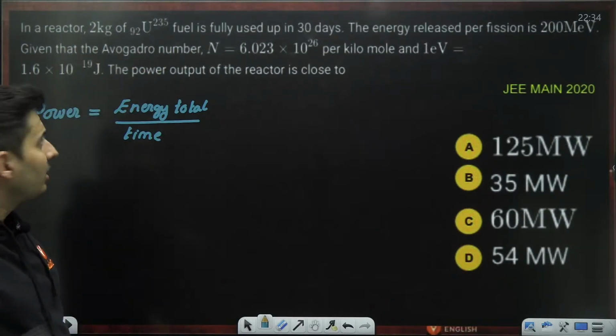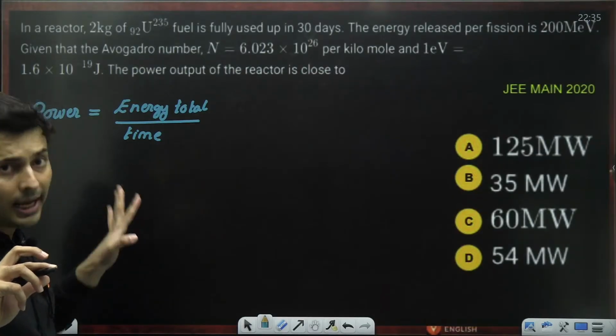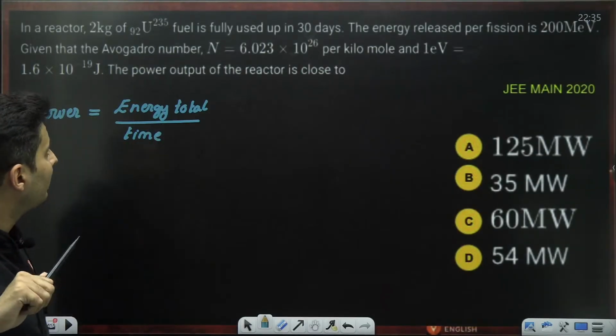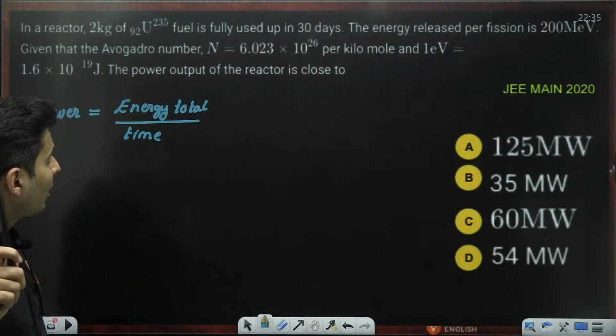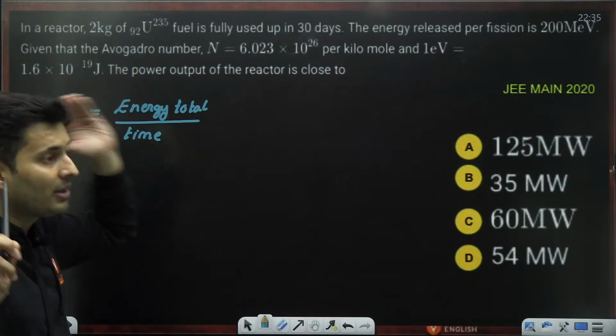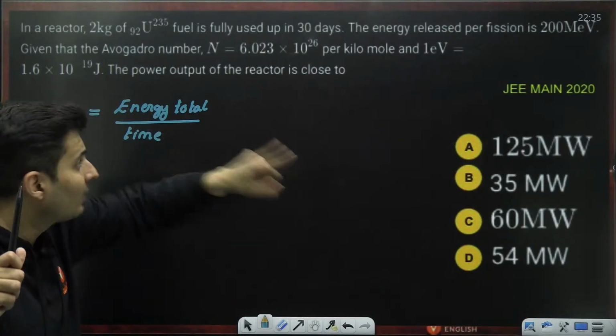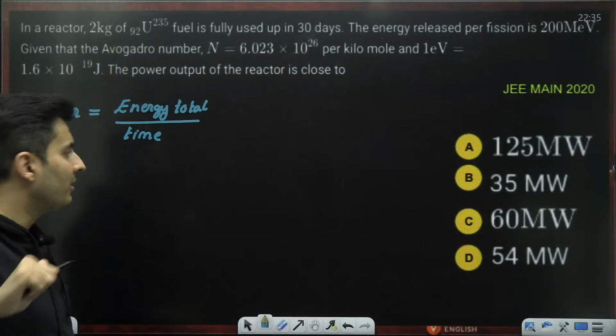Now 2 kg of this uranium fuel is used in 30 days. So I think I know the time. I just don't know the energy. But we know that per fission 200 mega electron volt is released. So if you break one uranium nucleus, you will get 200 mega electron volt. So in 2 kg, how much energy will you get?